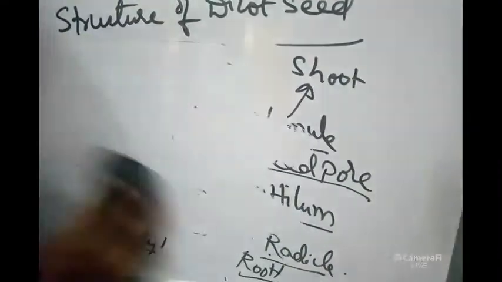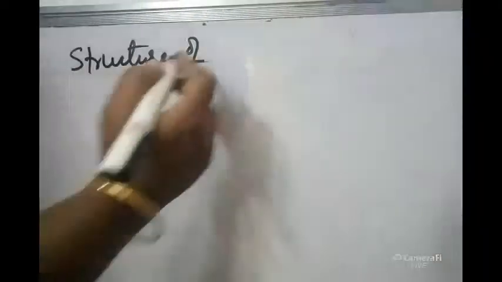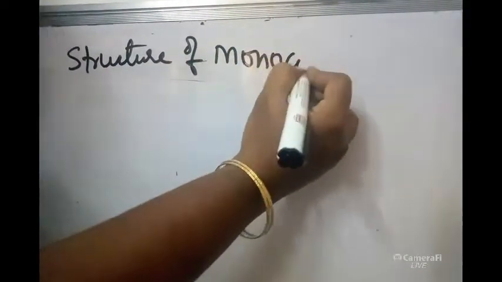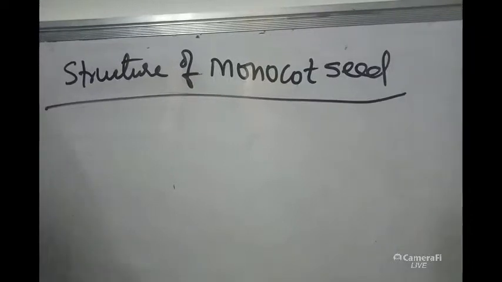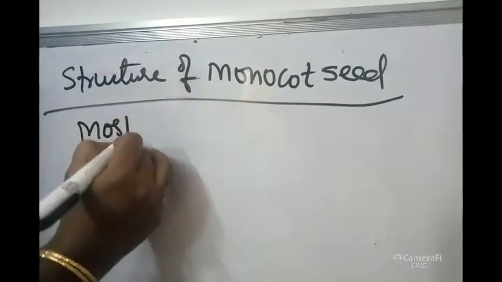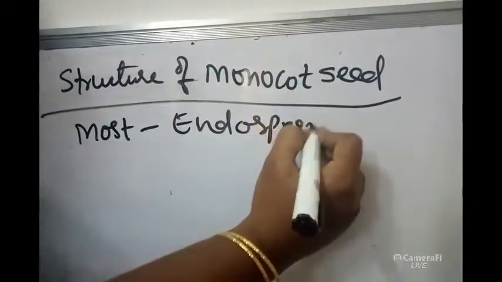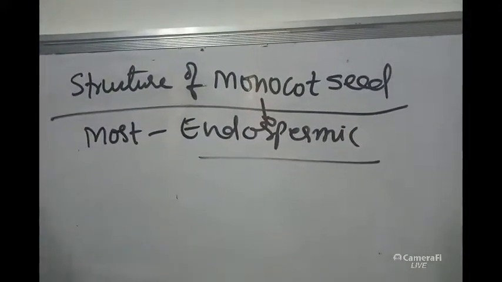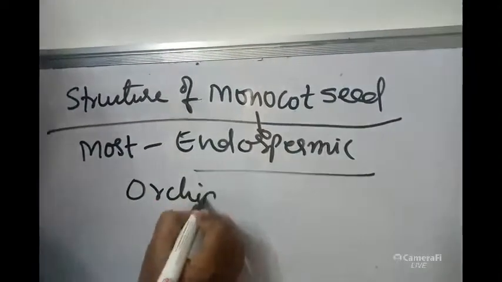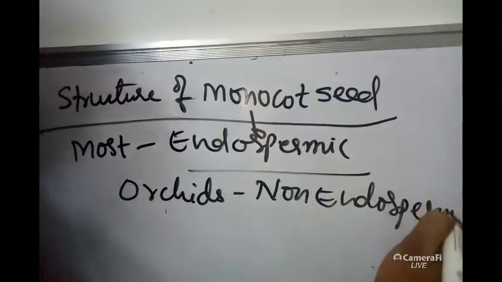If you go for the structure of a monocot seed, monocot seeds will be having only one cotyledon. Mostly monocot seeds are endospermic, or albuminous. But orchids are the exceptional cases, which are non-endospermic monocots.